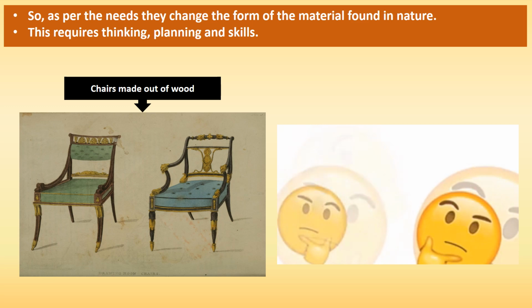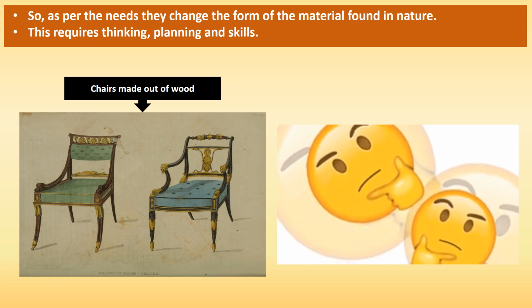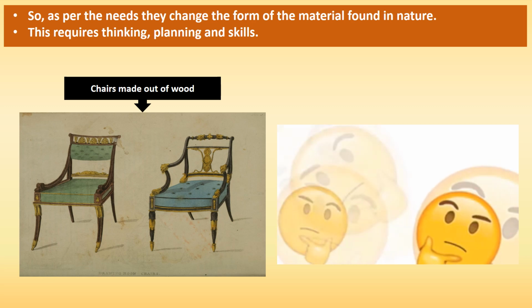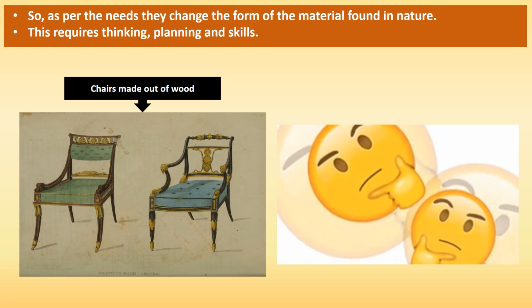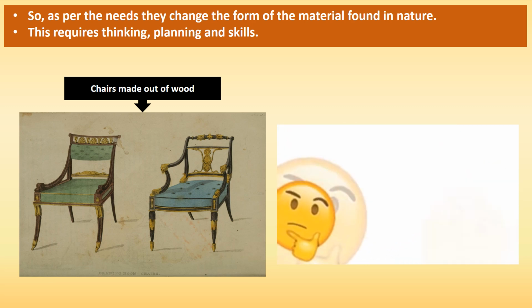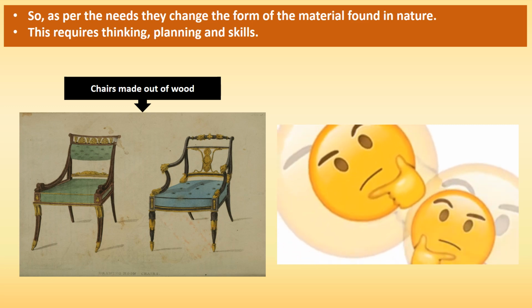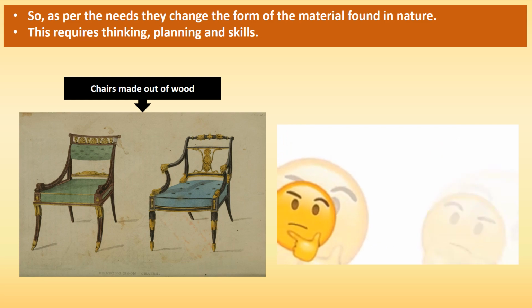For this, he required thinking, planning, and very importantly, a special skill to do all this. Example, a carpenter makes chairs out of wood, as he has a special skill of making it.